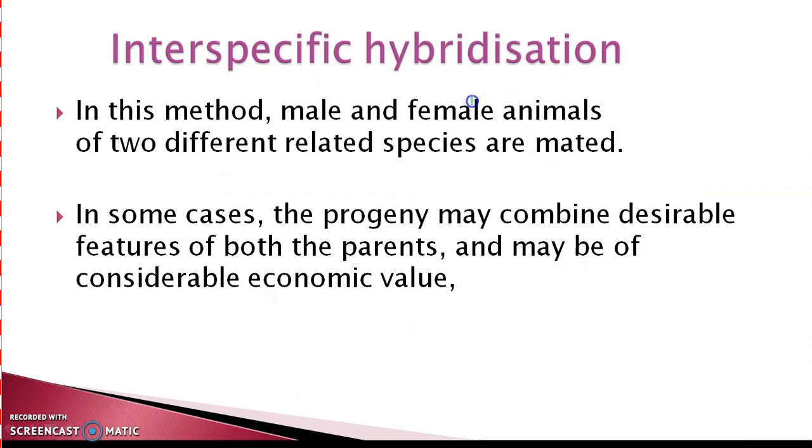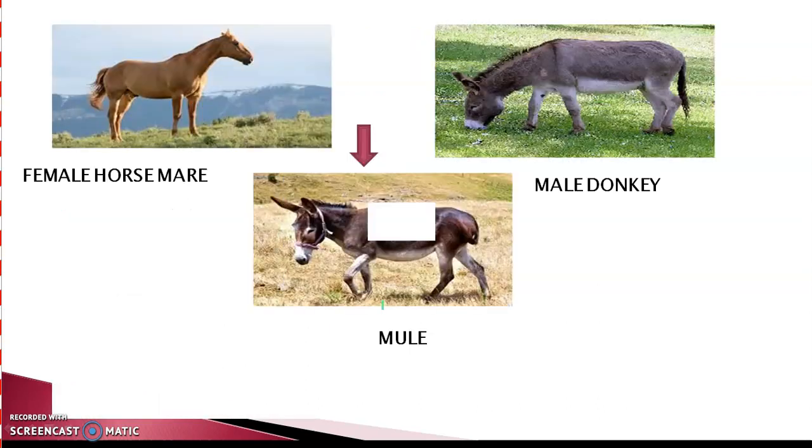Interspecific hybridization. In this method, male and female animals of two different related species are mated. Inter means between, and specific here refers to species. So in some cases, the progeny may combine desirable features of both the parents and may be of considerable economic value. One such cross is between a female horse, the mare, and a male donkey, which has led to the production of the mule, which has the characteristics of both of these animals.